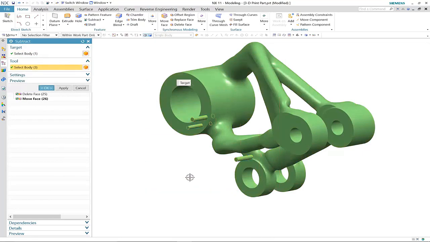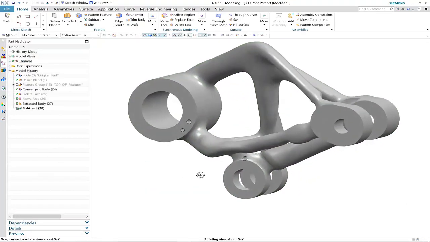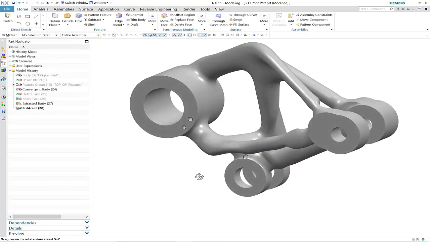these 3 connection points. And here you can see how we've now been able to complete our design using synchronous and convergent modeling technology.